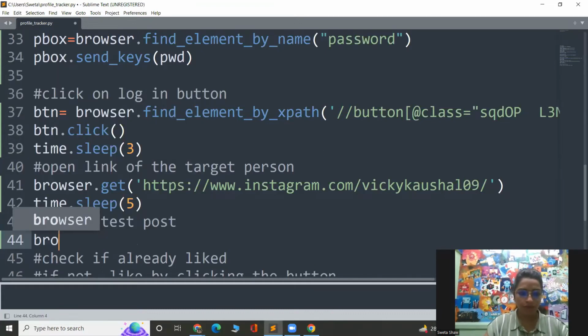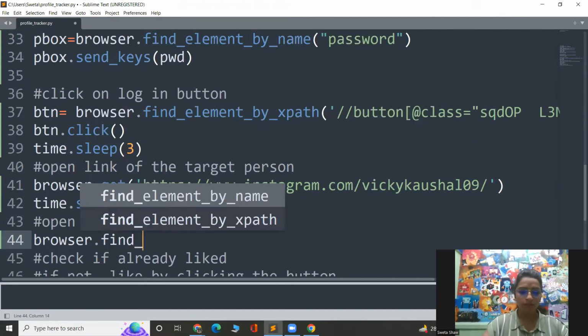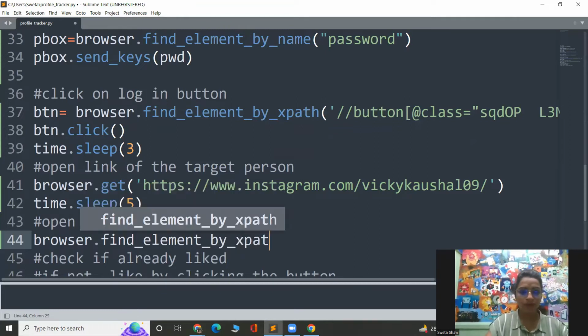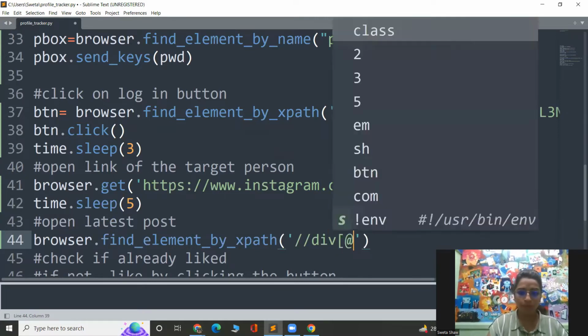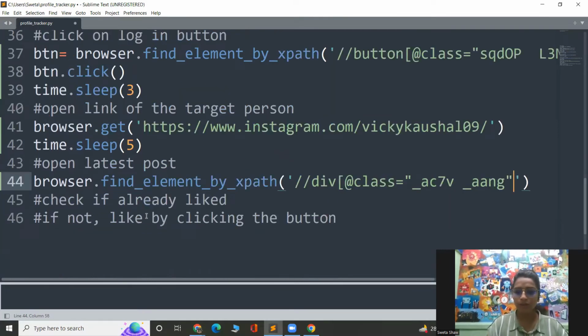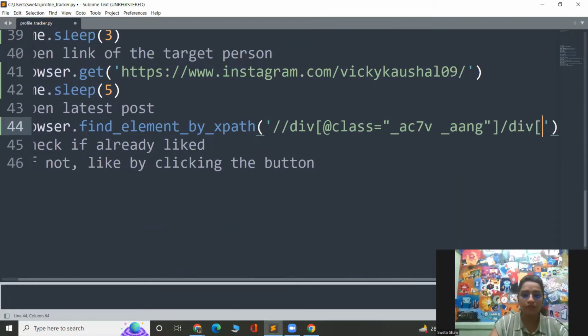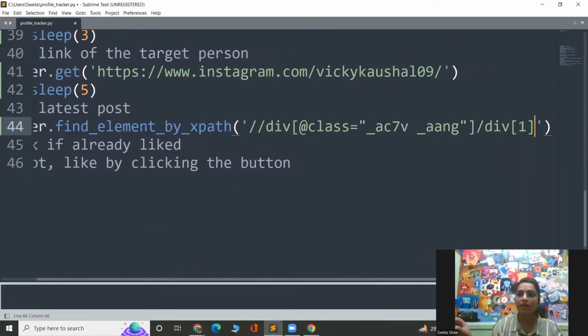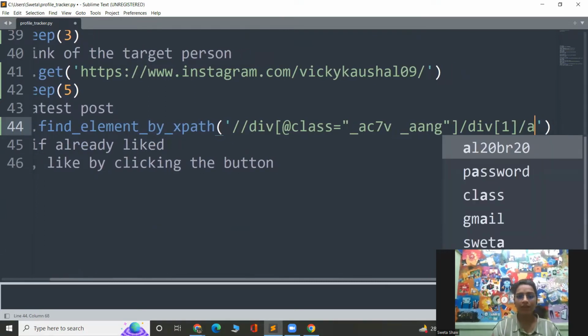So I have to write browser dot find element by XPath. Here I have to create the XPath. It is a div element with the class I have copied over here. Okay, let's close this. But this is not the whole XPath. Inside this div element, I have to go to the first div element. For that, I'll be using the number like this. And after that, I have to go to the A element, the anchor element.